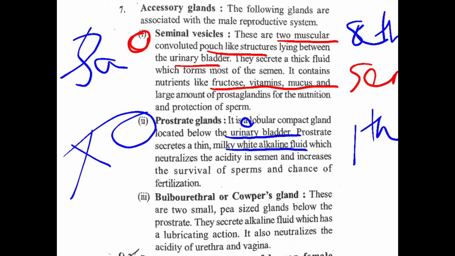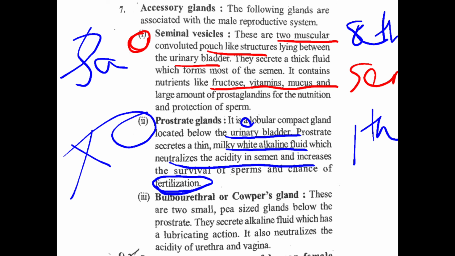The acidity is present in semen from the seminal vesicle. But the prostate gland's alkaline fluid neutralizes the acidity in semen and increases the survival of sperm and chance of fertilization. So due to the prostate gland, the survival of sperm and chance of fertilization increase.